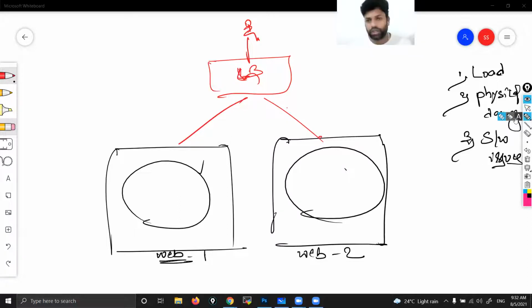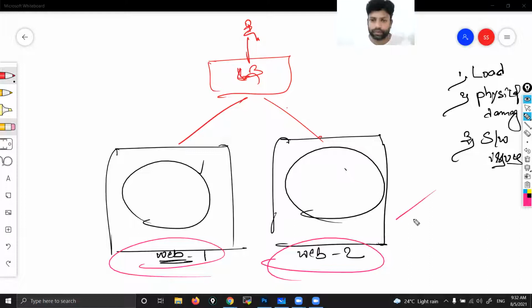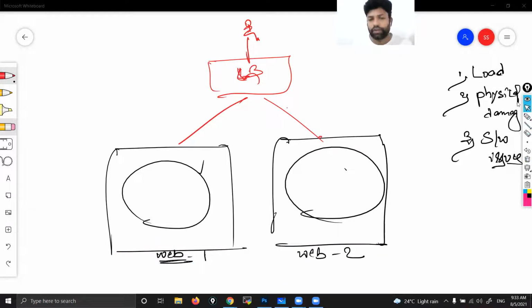So to show this practically, I need minimum two web servers. So we keep these two web servers ready today. Tomorrow, we are going to see the load balancer because the load balancer practical is also a big thing. So that's why today we'll see how to deal with these web servers. Okay, so let's do it now. Let's see how we are going to do it. Already we have seen it in yesterday's class.